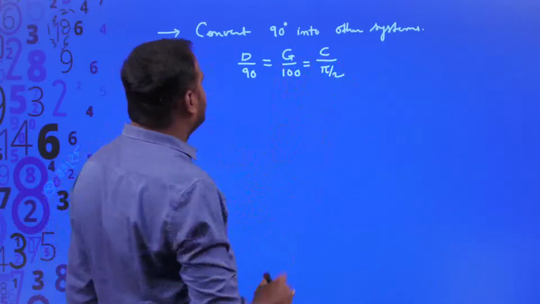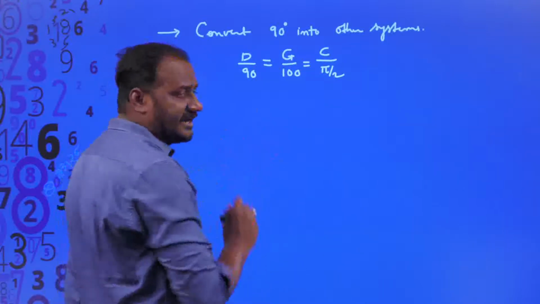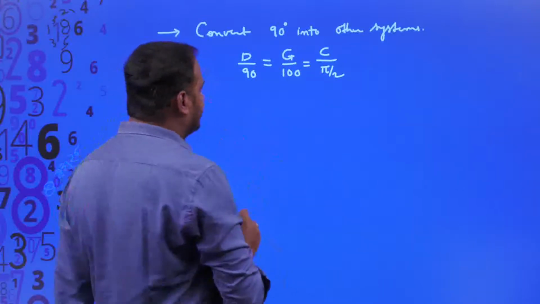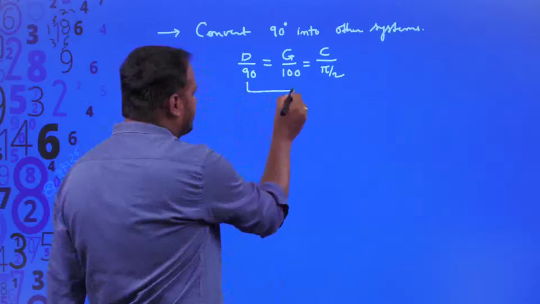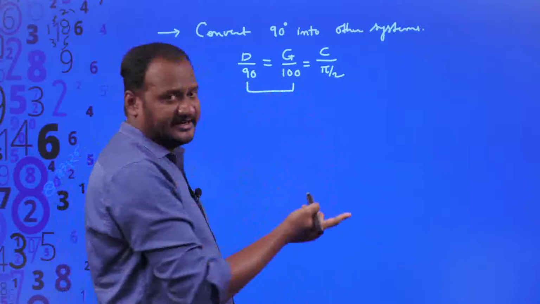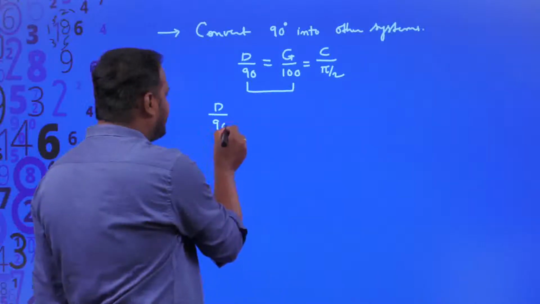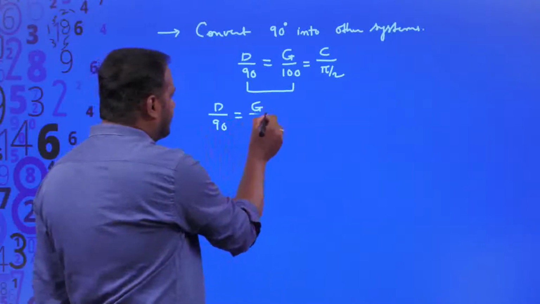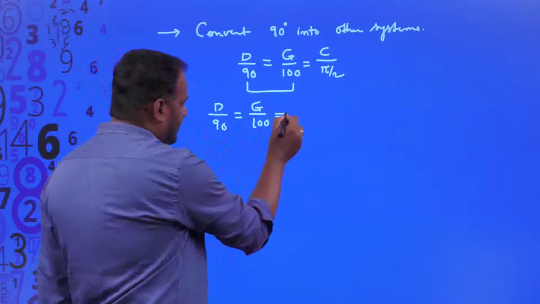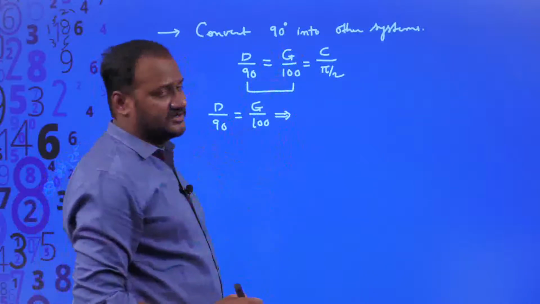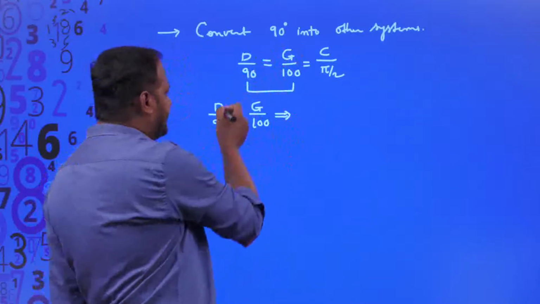Correct? Now I am going to convert this 90 degrees into grades. So when I convert 90 degrees into grades, I should consider these two, because it is degrees to grades. If I consider d by 90 is equal to g divided by 100, and I am converting 90 degrees, so put 90 in the place of d.